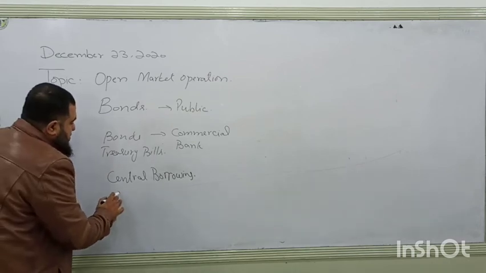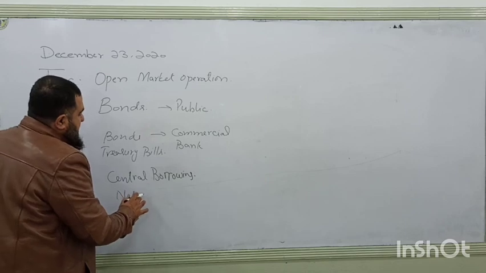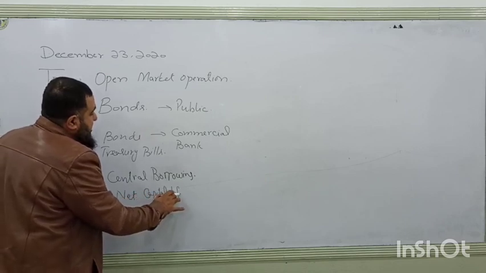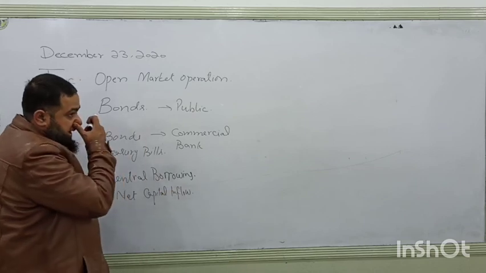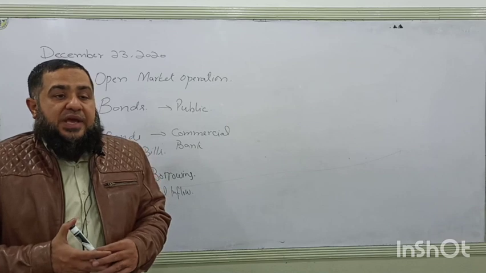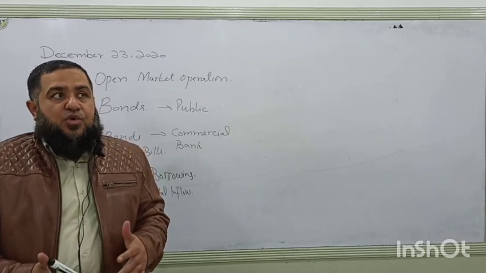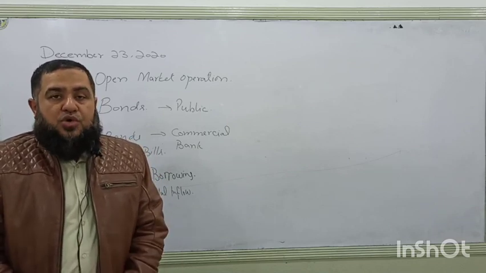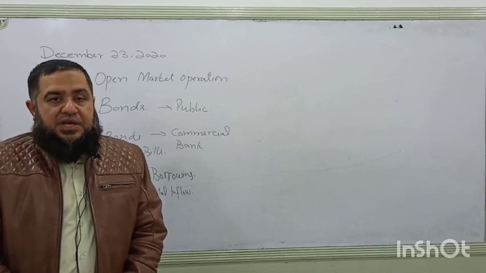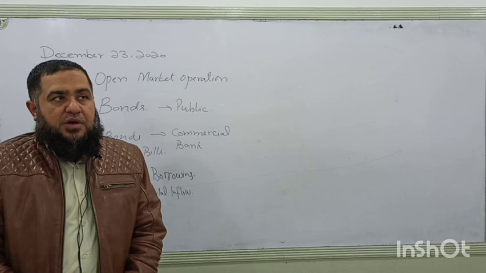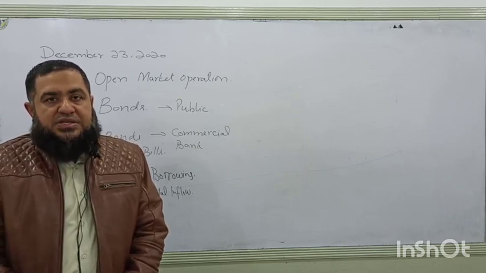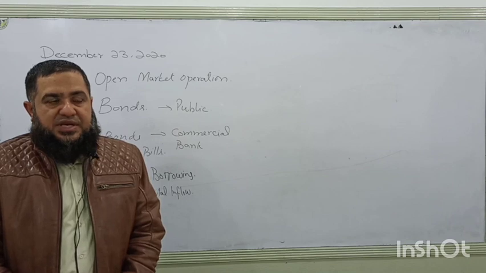Another thing which is going to change the money supply is called net capital inflow. How can the central bank change the money supply when more hard money, more financial capital is inflowing to the economy from abroad? Like our domestic rate of interest on savings is higher than the international rate of interest.